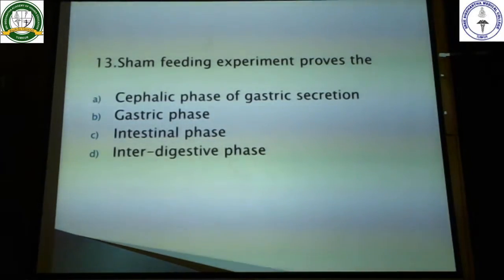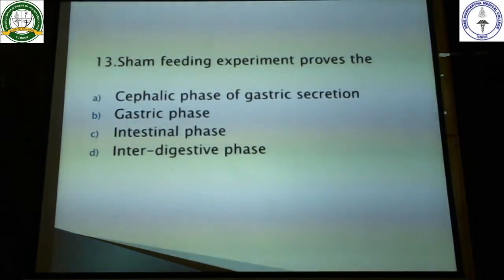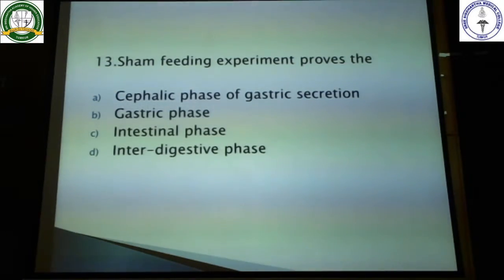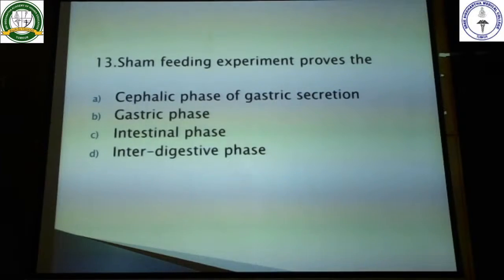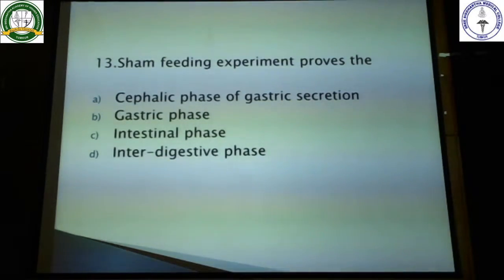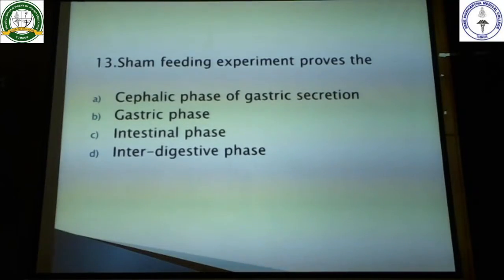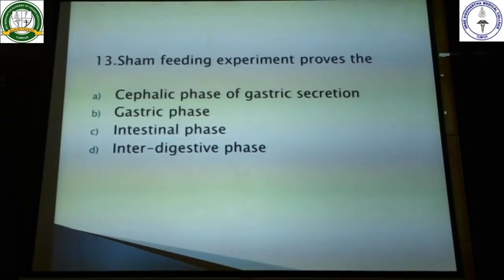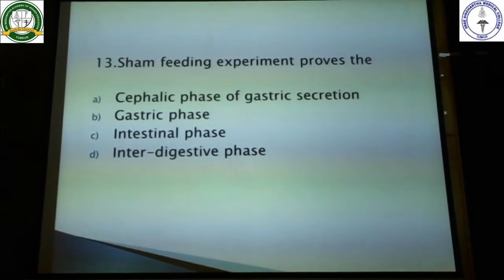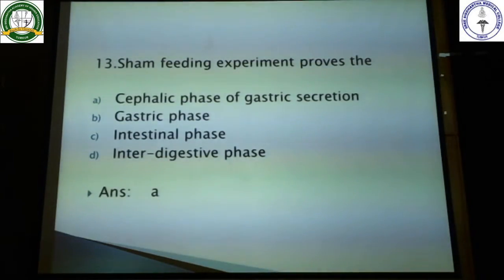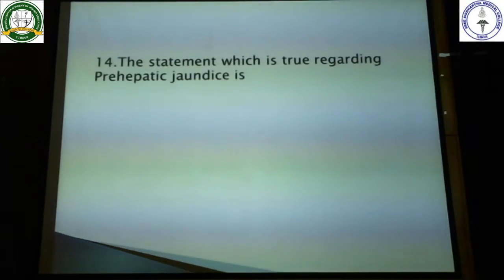If you know what this sham feeding experiment is, and I just discussed it, here the food is not at all entering the stomach. So gastric phase, intestinal phase and interdigestive phase are all ruled out. The one remaining is the cephalic phase of gastric secretion. So the sham feeding experiment proves the cephalic phase of gastric juice secretion. Answer is A.